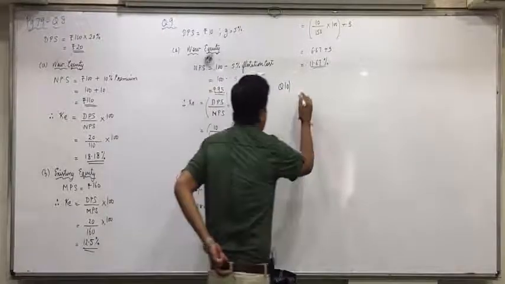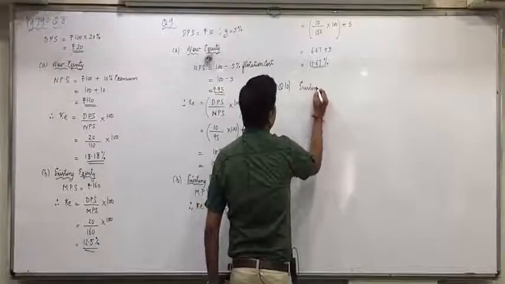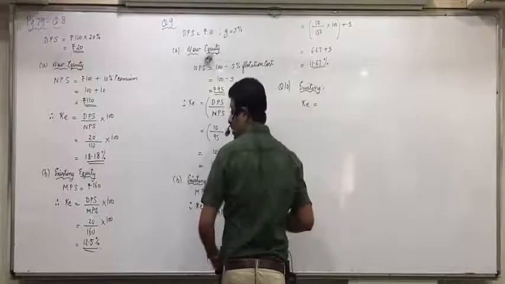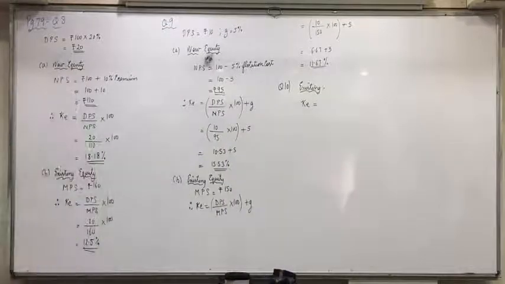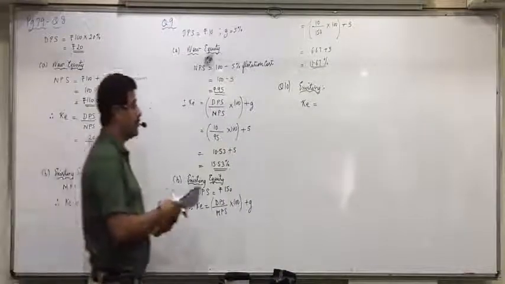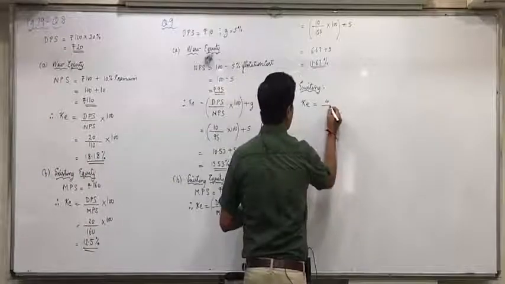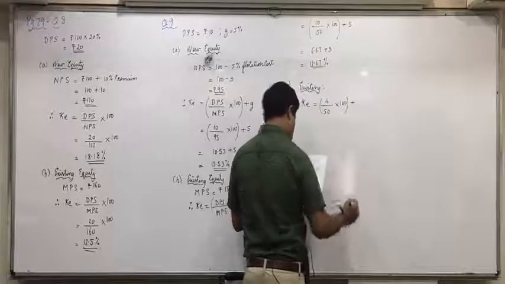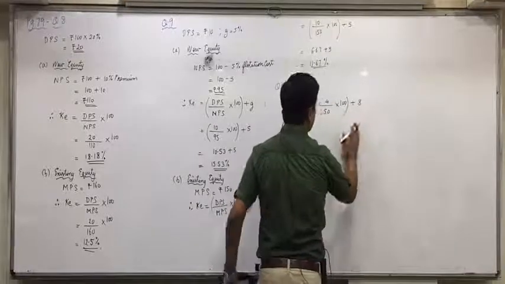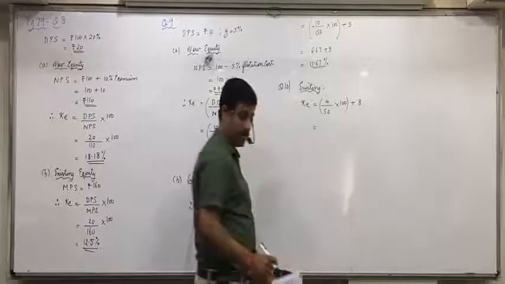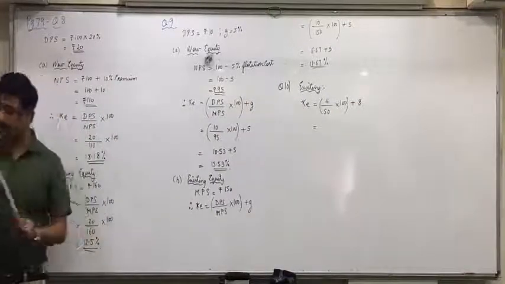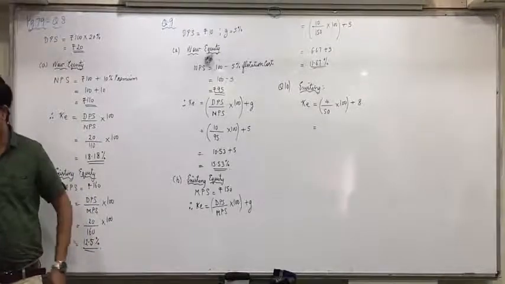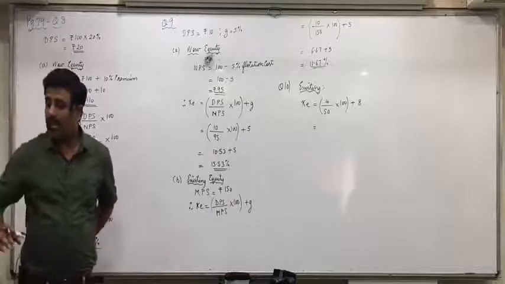For existing equity, when you find it, the formula will be KE equals DPS, which is directly given as 4 rupees, upon market price per share 50, into 100, plus the growth rate, which is given as 8. Means dividend will remain 4 and growth rate every year expected is 8%. Growth rate is not expected to change.